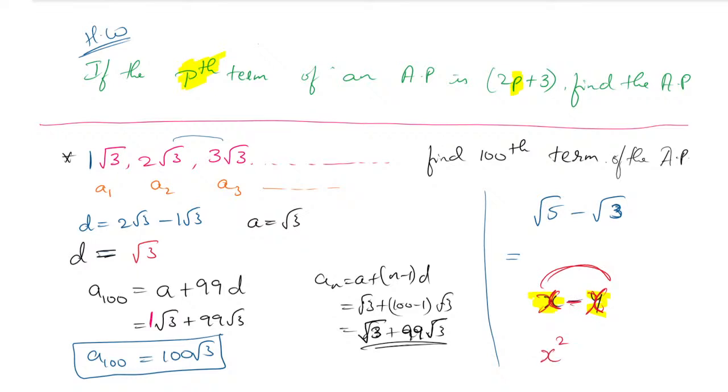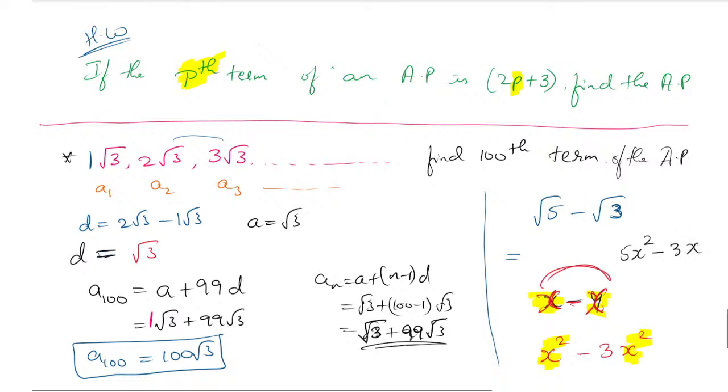If you have x square and on the other side 3x square, these are like terms because both have x square. Similarly, if we have 5x square minus 3x, these are not like terms.